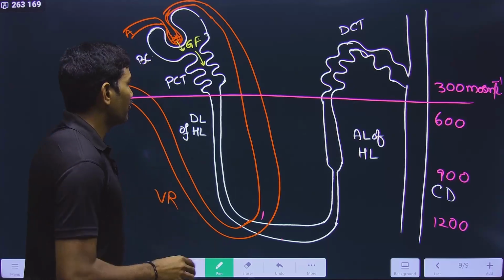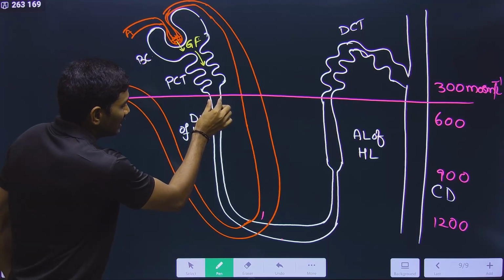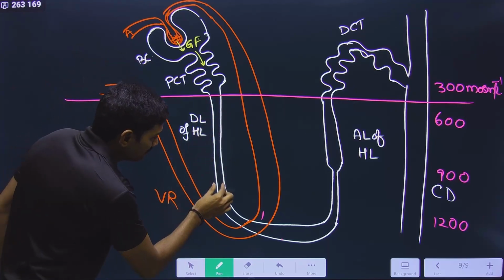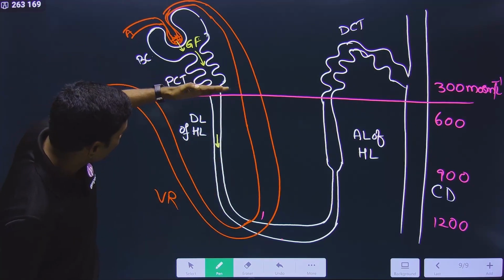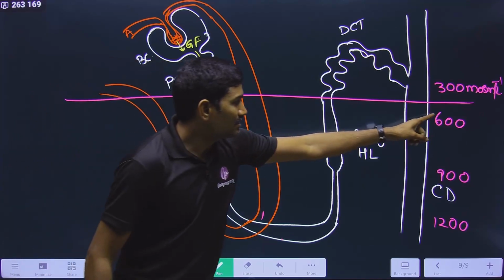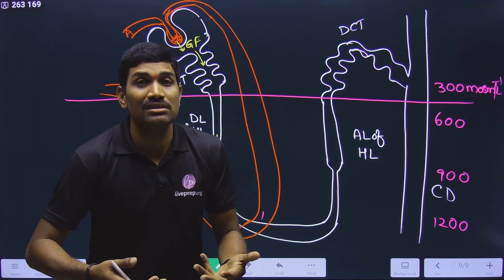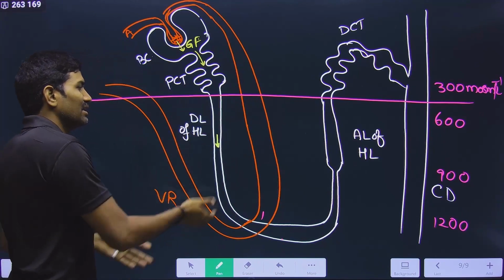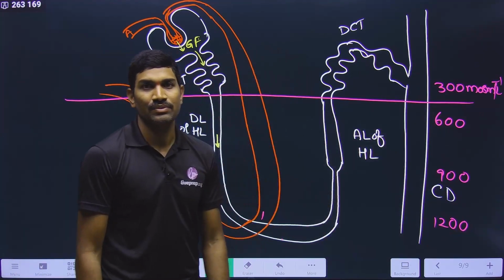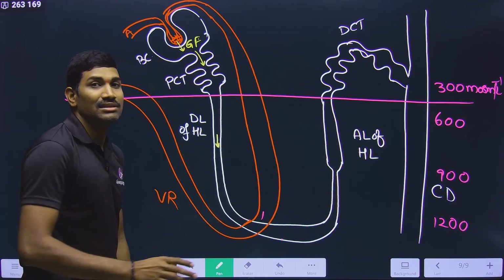So now our focus is, when this filtrate is passing through the descending limb like this, from here to here concentration should increase. For what? For the filtrate present inside this, because the medullary interstitium is already having this concentration. So here concentration should increase.